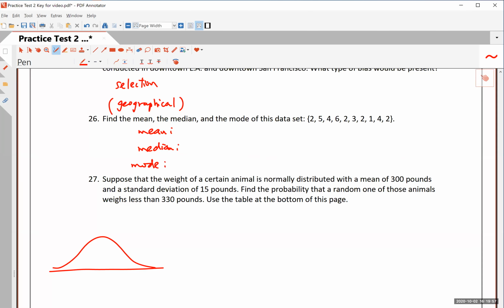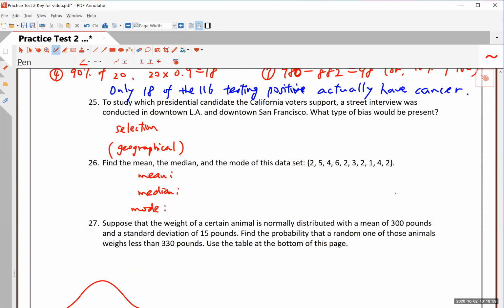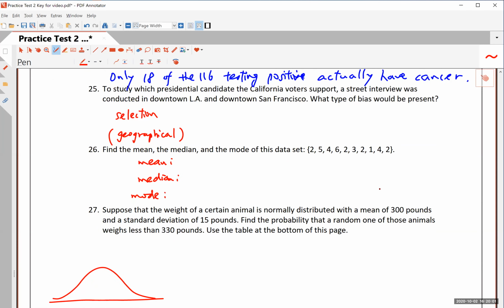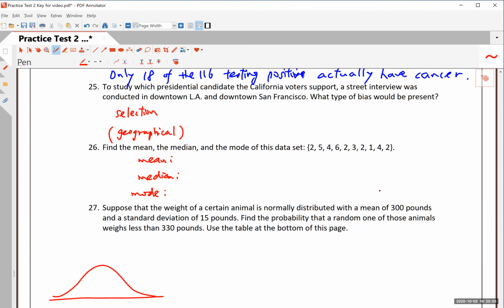Okay, so now let's go to, welcome back, by the way. Let's go to number 25, and we'll try to finish up this whole practice test. Number 25 says to study which presidential candidate the California voters support.